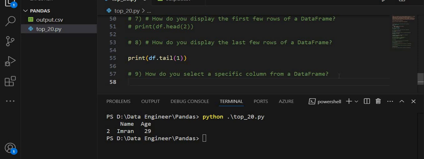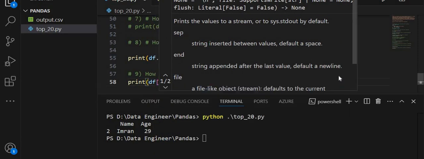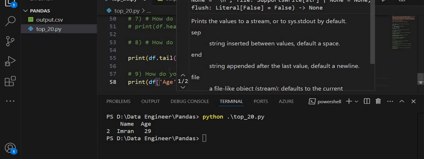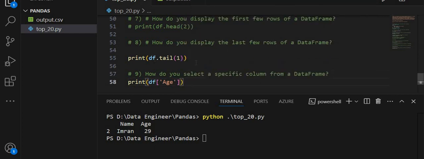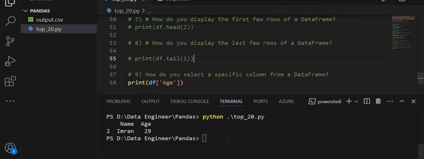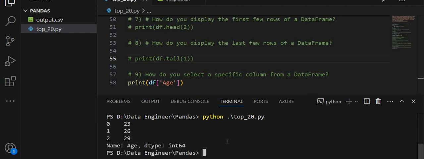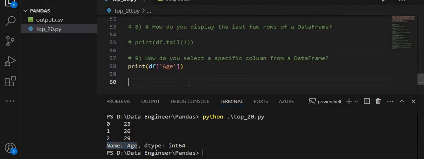So let's say I have to select the age from my data frame, and when I run my code, clear my screen, see, I am getting the age column from the data frame, and this will also show me the data type is integer of the age column and the name is age.